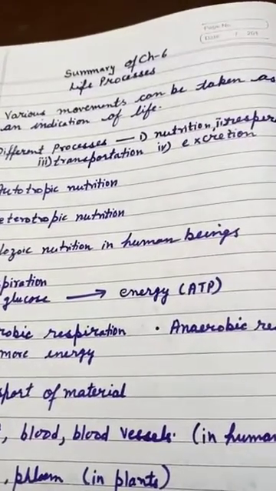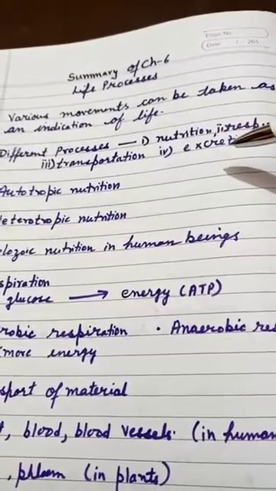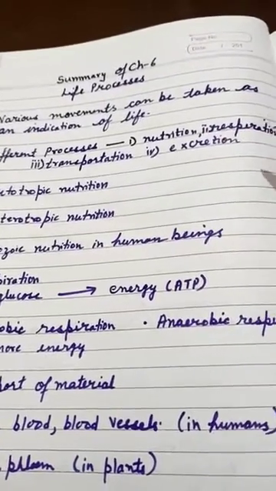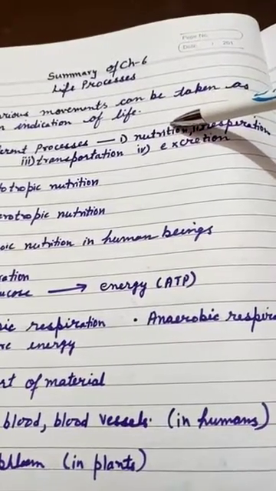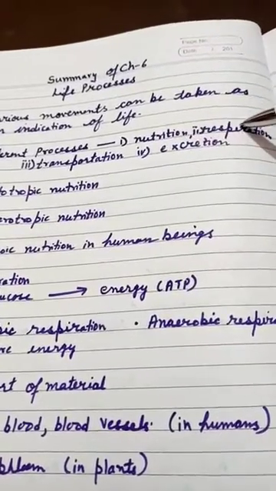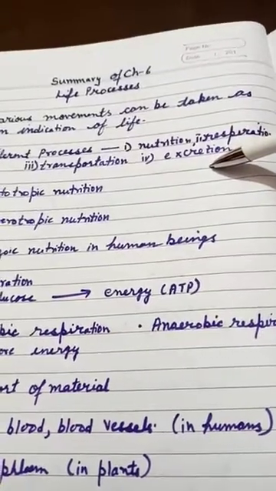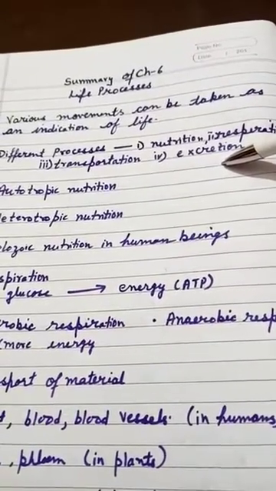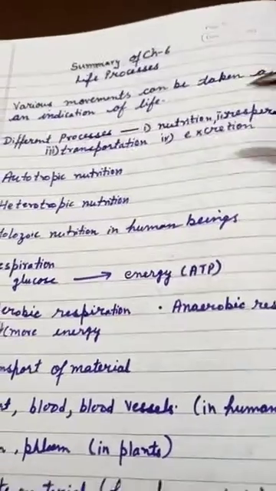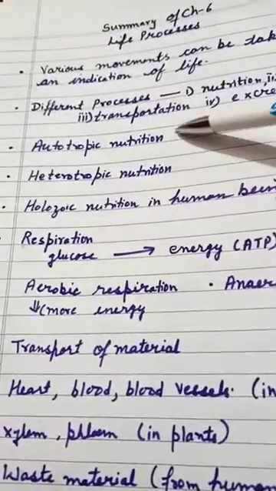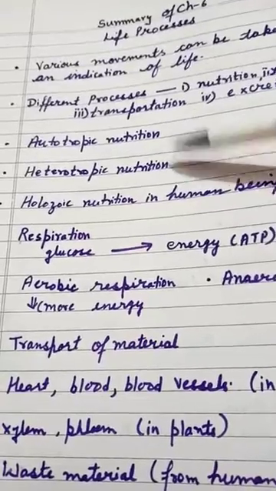If we talk about vital processes which living organisms perform for survival, they are nutrition, respiration, transportation and excretion. You have read all these processes in detail. If we talk about nutrition, we have two types: autotrophic nutrition and heterotrophic nutrition.